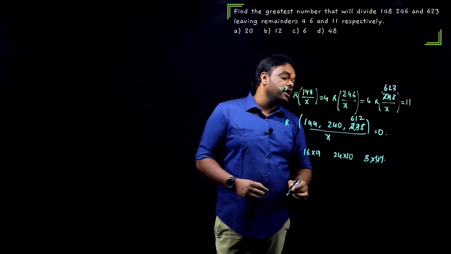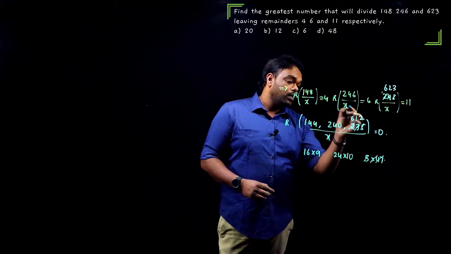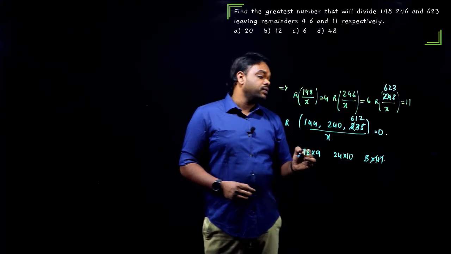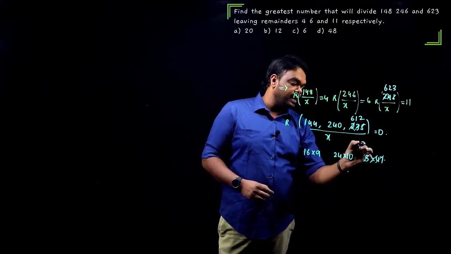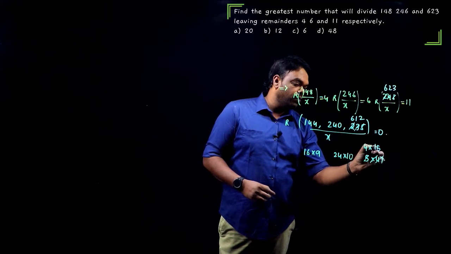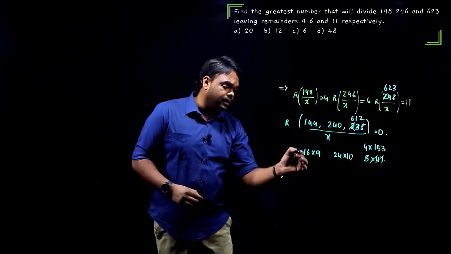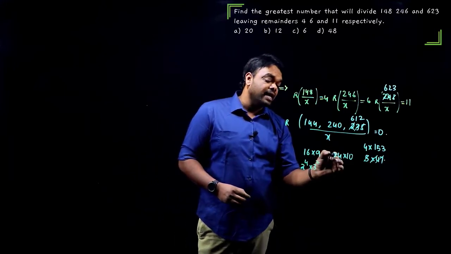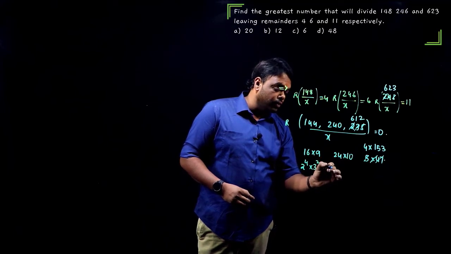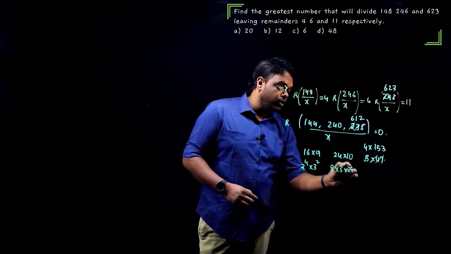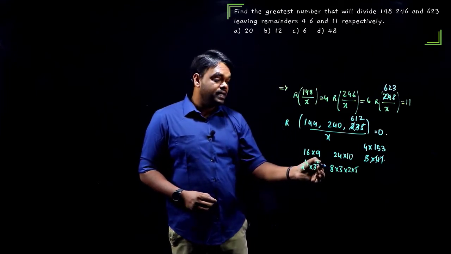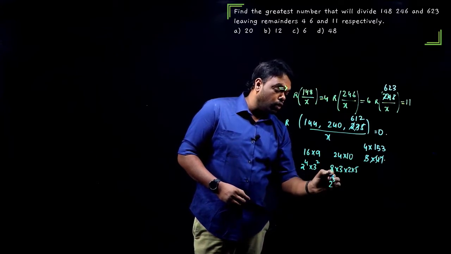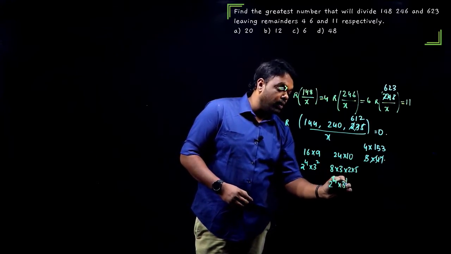Now 612 can be divided with 4. Can it be divided with 8? No, let us go with the 4. I can divide it with 4. 4 into 153. Okay, so let us completely factorize. This is 2 power 4 into 3 square. Now this is again 8 into 3. And this is 2 into 5. Now if you observe, this is 2 cube, and this is 2. Altogether 2 power 4 into 3 power 1 into 5 power 1.